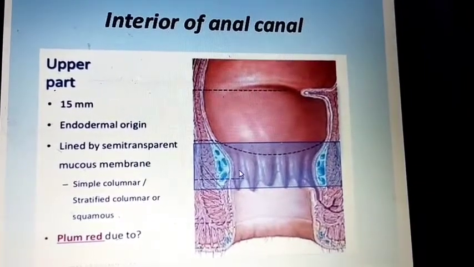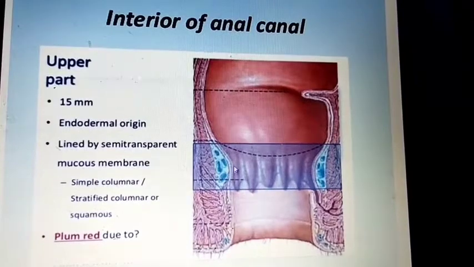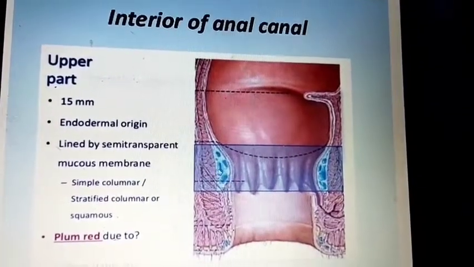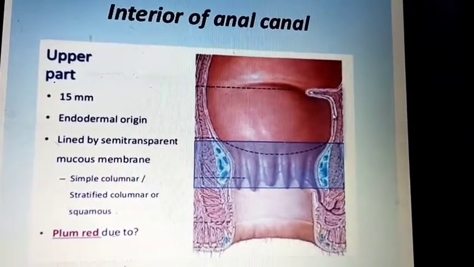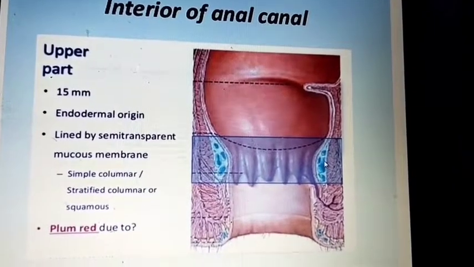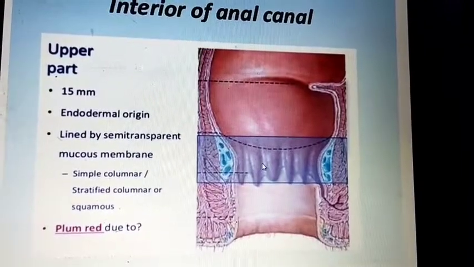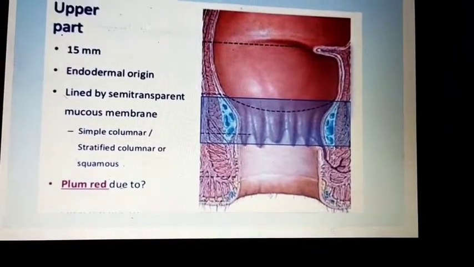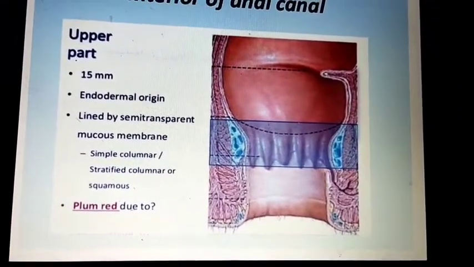It is plum red due to the venous plexus, which relates to piles, internal piles. It is supplied by the superior rectal artery and drained by the superior rectal vein. Because of this blood supply and the cushions, it looks plum red.